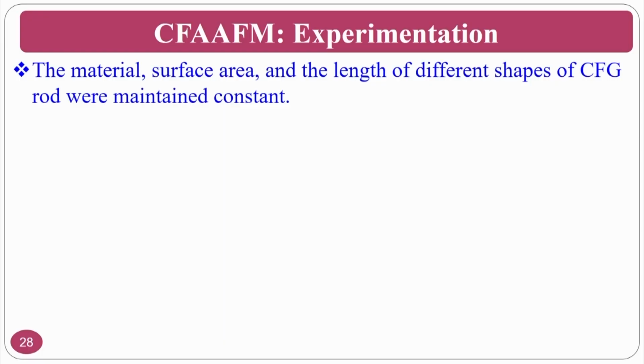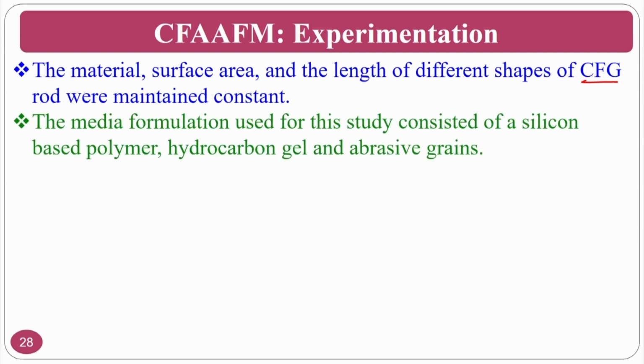The material, surface area and the length of different shapes of centrifugal rods were maintained constant. That means the length of the rod is constant, however, the shapes are different. The medium formulation used in the study is a silicon based polymer and hydrocarbon gel, and abrasive grains are used.